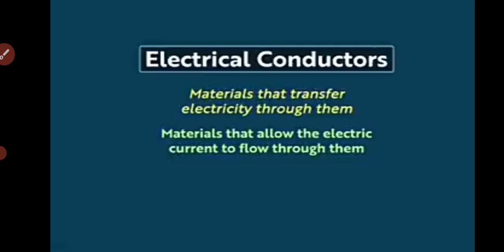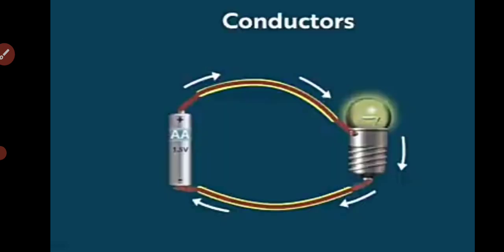Now, if I talk about electrical conductors, these are the materials through which electricity easily passes. That means materials that allow the electric current to flow through them are called electrical conductors.